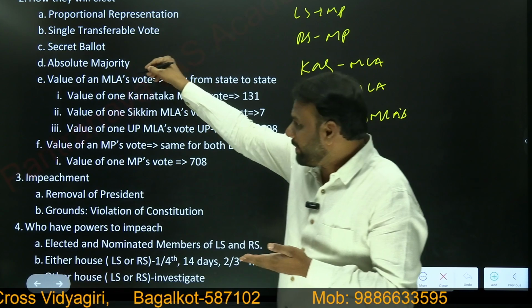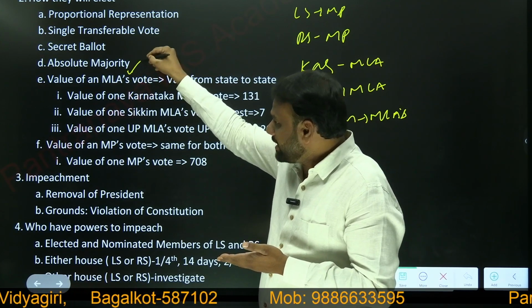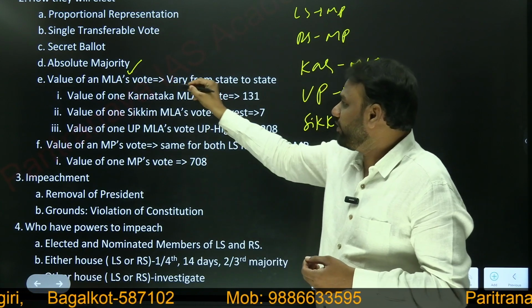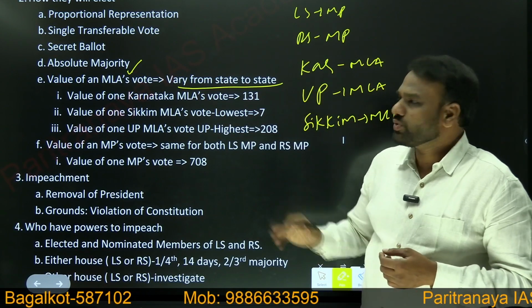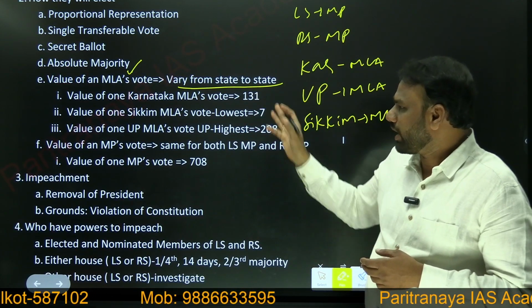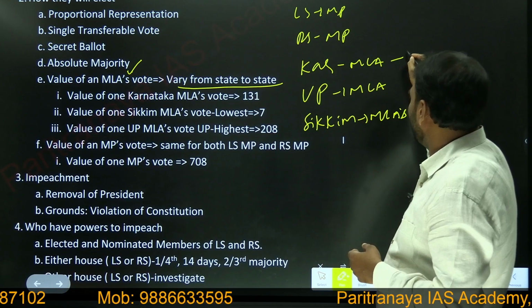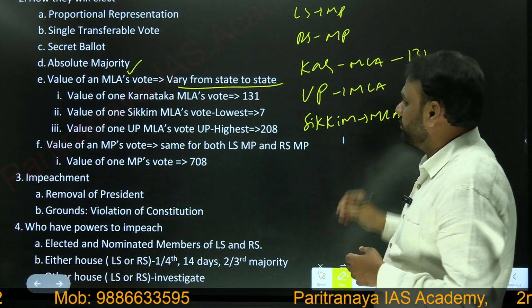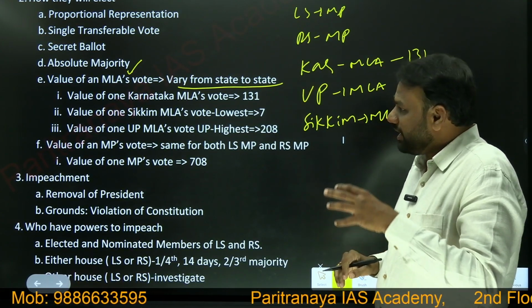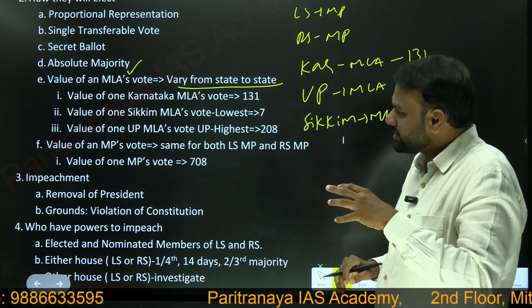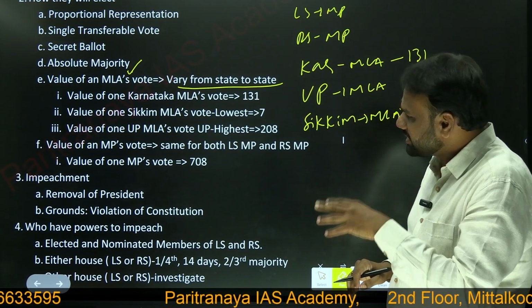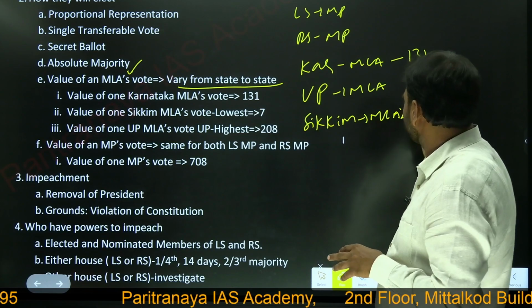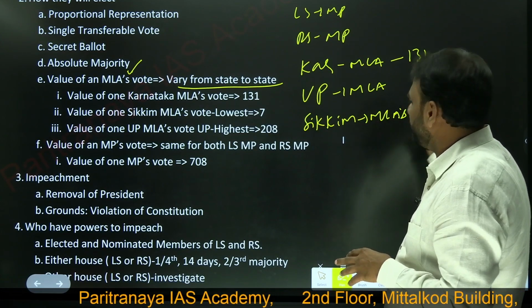So the value of an MLA's vote in the presidential election varies from state to state. Here I have taken three examples. In Karnataka, the value of one MLA's vote is 131. The state whose MLA's vote has the least value is Sikkim, with a value of 7.